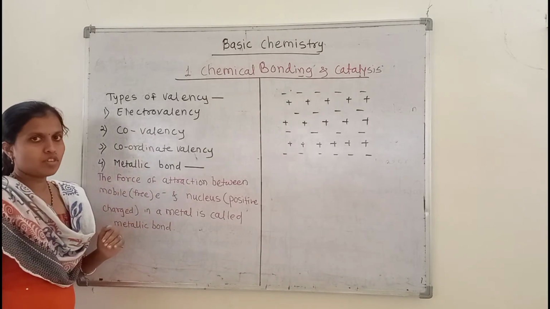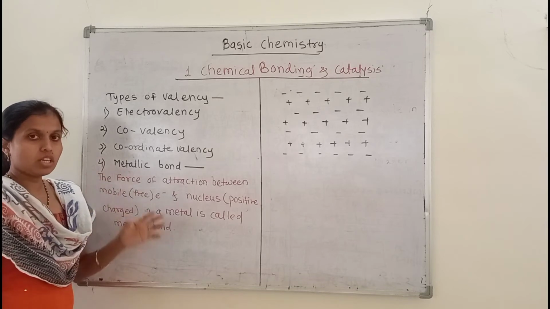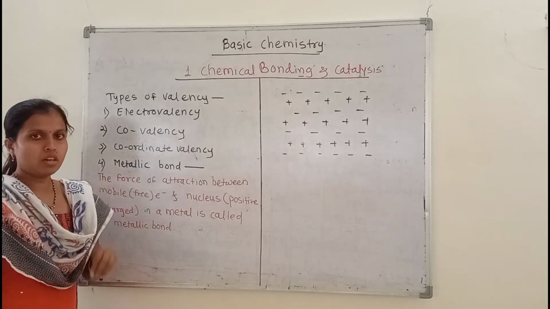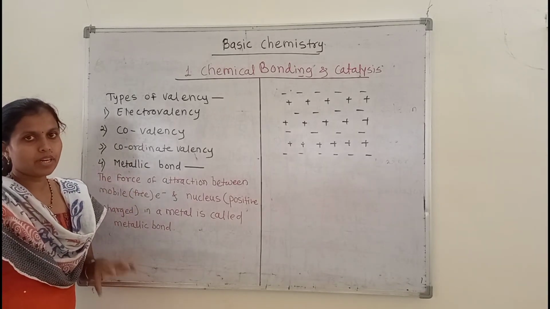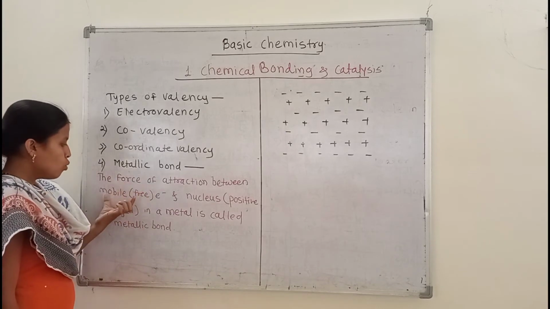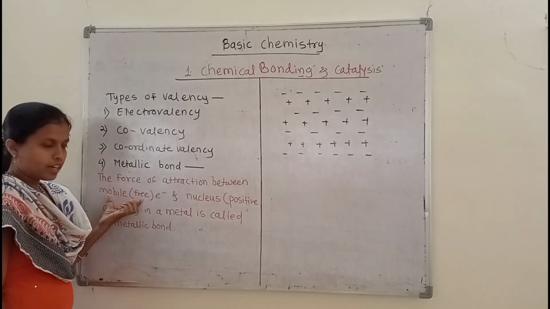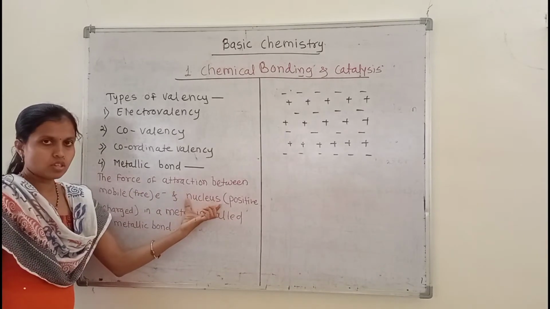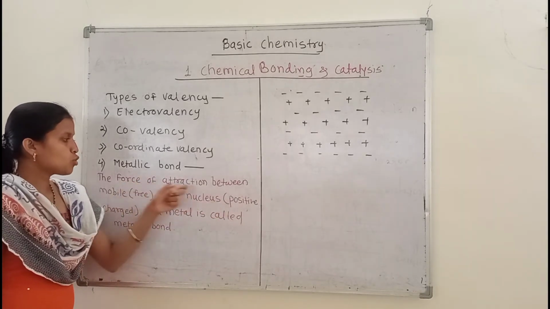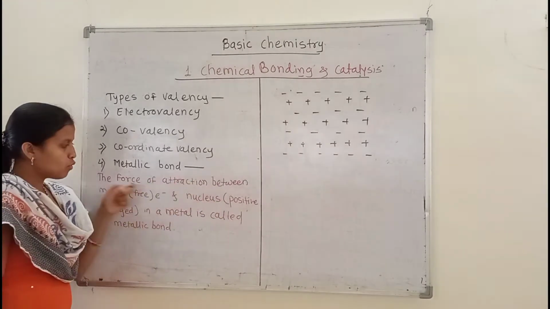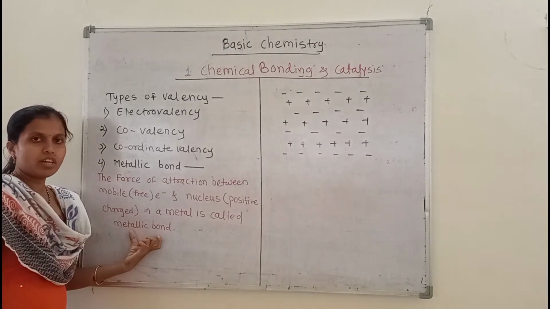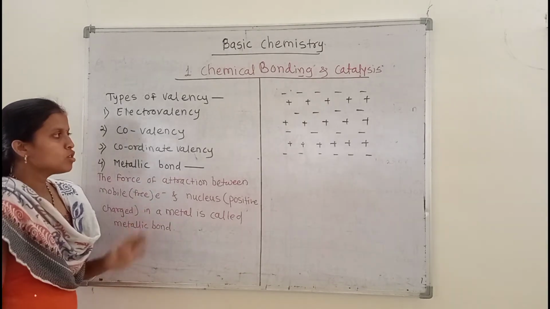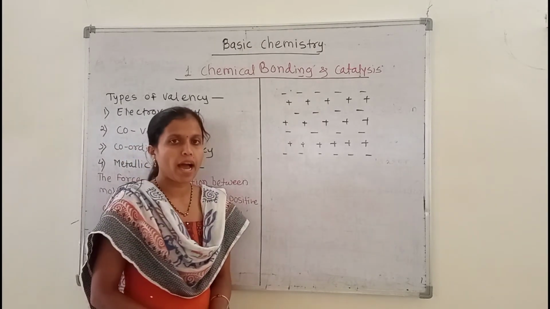Again I repeat this definition. The metallic bond is formed between metal atoms, where the metal atom contains mobile electrons or free electrons, and the nucleus of an atom, which shows the force of attraction. These forces of attraction develop the metallic bond. So we take the example of the iron metal.